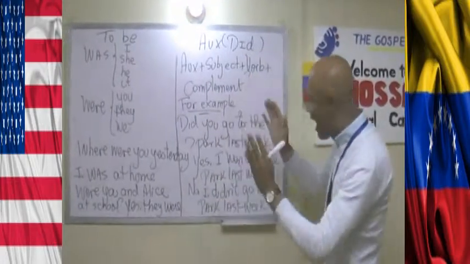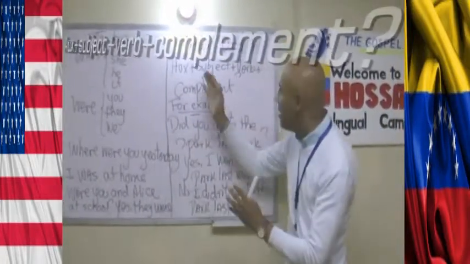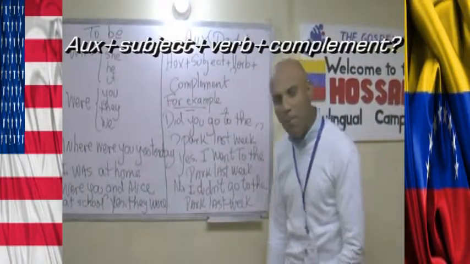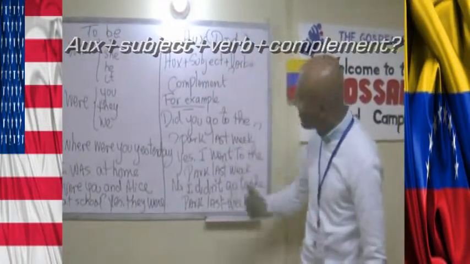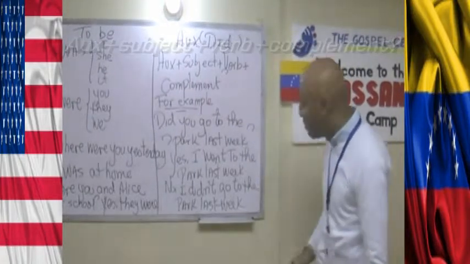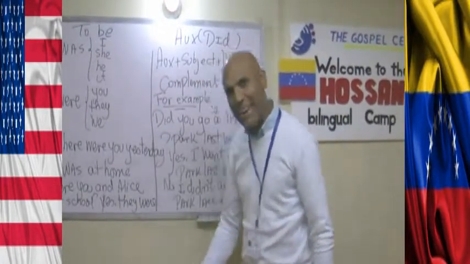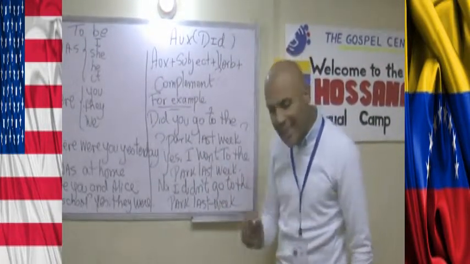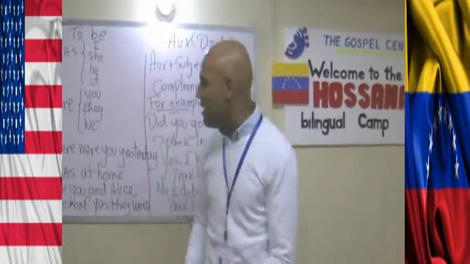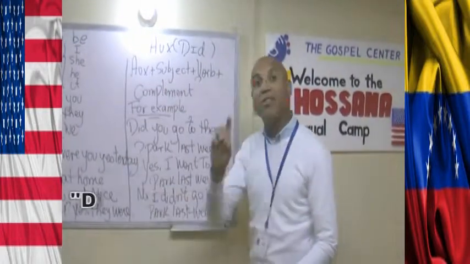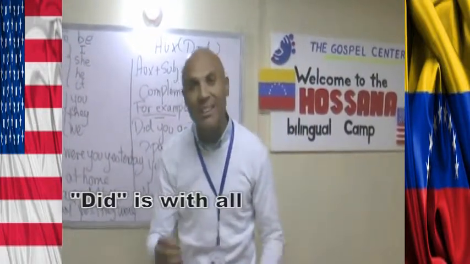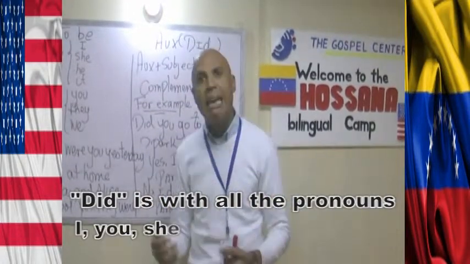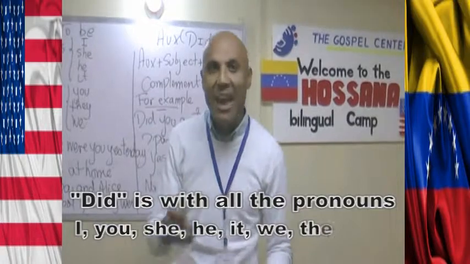But in this case, we have a new grammar structure. We have auxiliary plus subject plus verb plus complement. You can see, for example, did you go to the park last week? Did you go to the park last week? You can see that the auxiliary did, you have to use it at the beginning. And something very important to tell you is that did is with all the pronouns: I, you, she, he, we, they, and you.